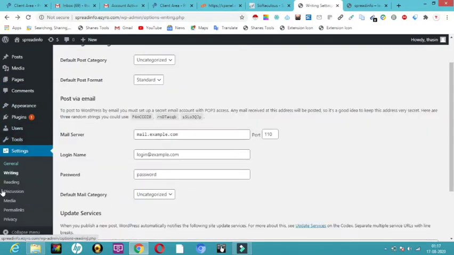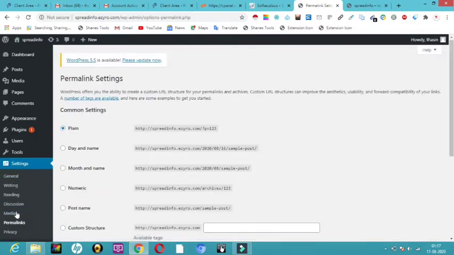And so friends, here in the settings, just click on settings and come on permalinks. So just click on this permalinks. It looks like that name doesn't look good, but it is nothing but how you want your URL to be. So you can just decide by day and name. So it will automatically, day and name will also be updated.